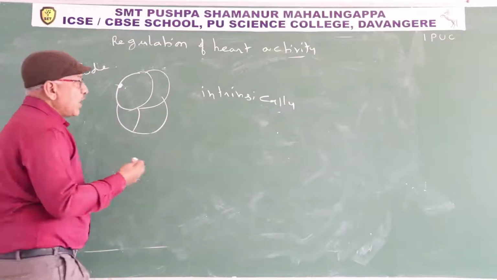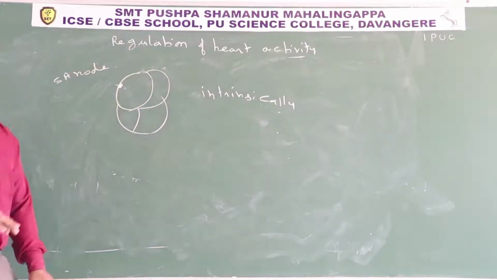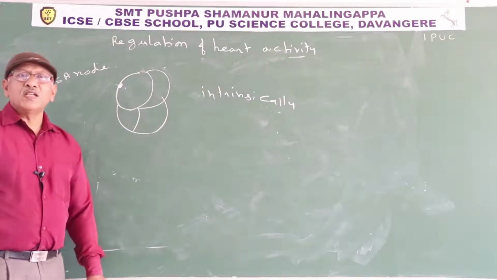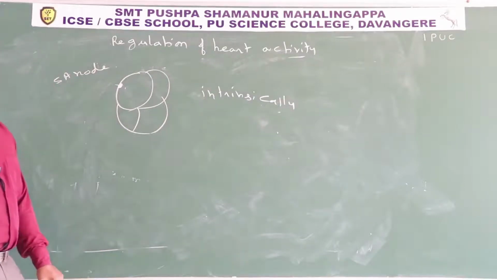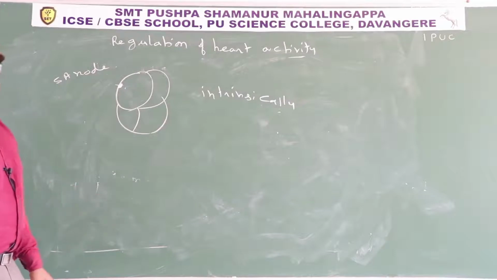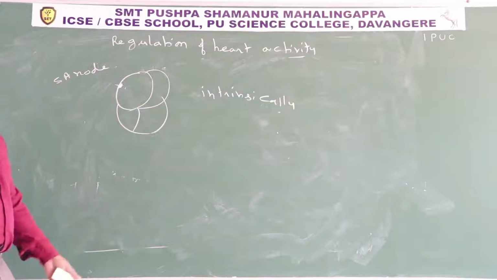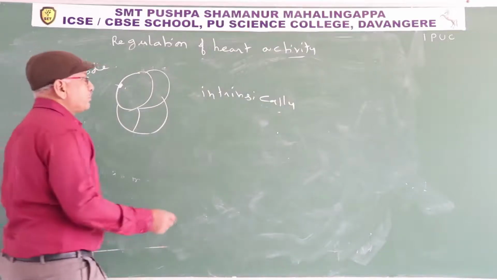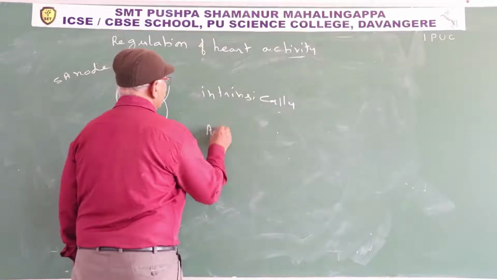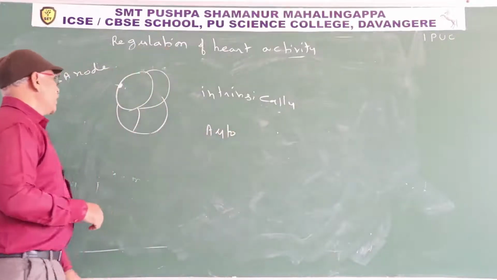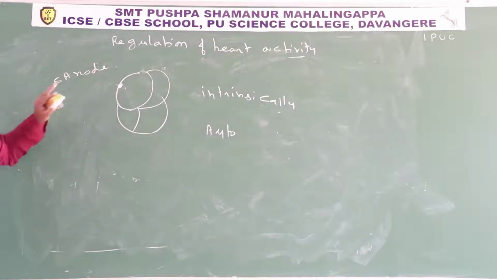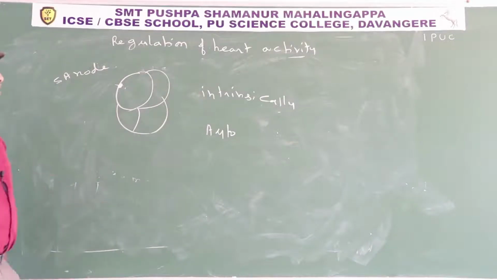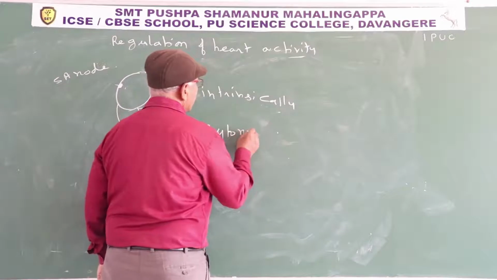Neither the nervous system nor the endocrine system initiate the heartbeat. So then what is the function of the nervous system and endocrine system? They can increase or decrease the heartbeat and cardiac output. So the heartbeat is initiated in the SA node, and that's why it is known as autorhythmic. Autonomous nervous system.